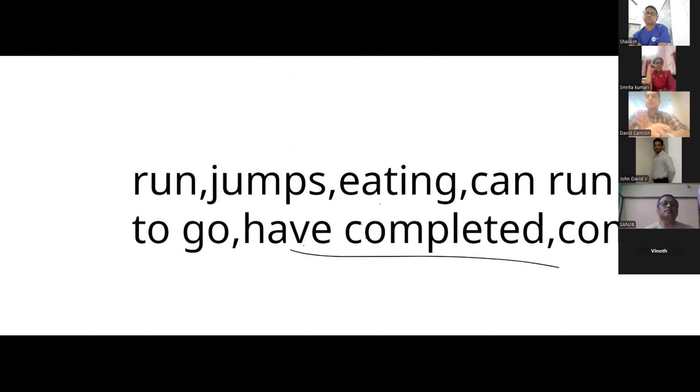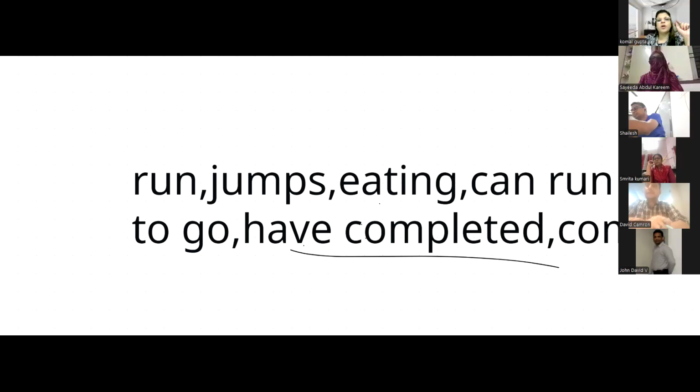This is past participle, no? No. It means form 1 or 2, like this. Shailesh, we have just covered the 7 forms of verbs. You only have to name which type of verb this is. Okay, present form 1. Okay, Saida, jumps. Present form 2, because it ends with S. John, eating.